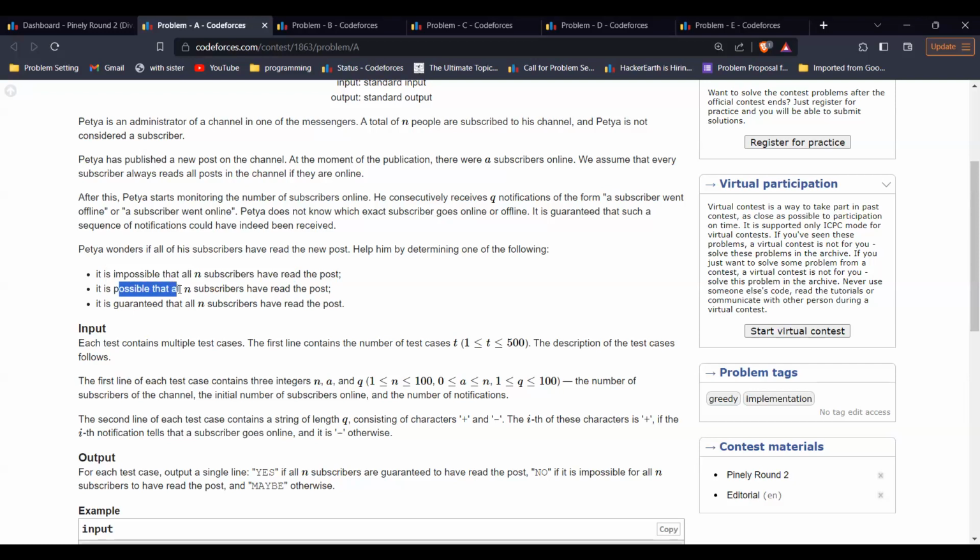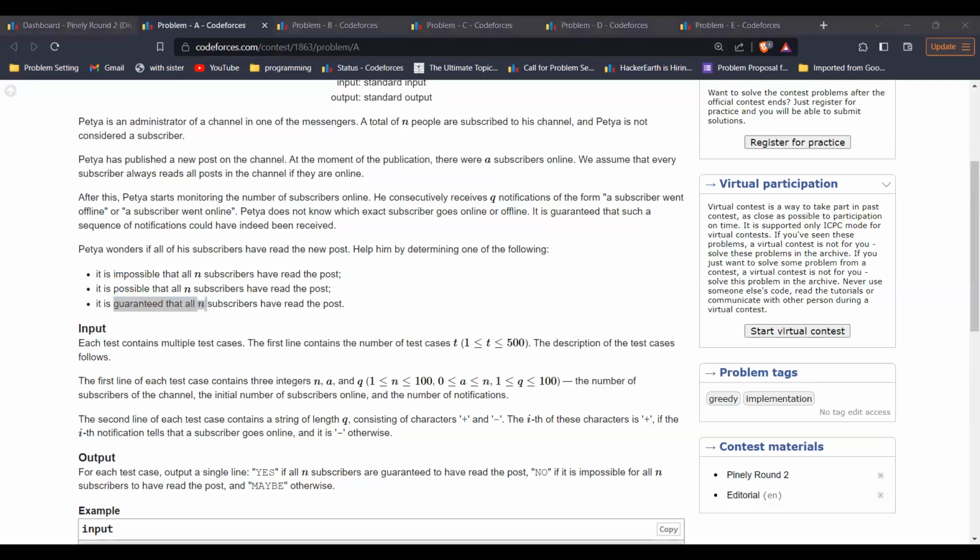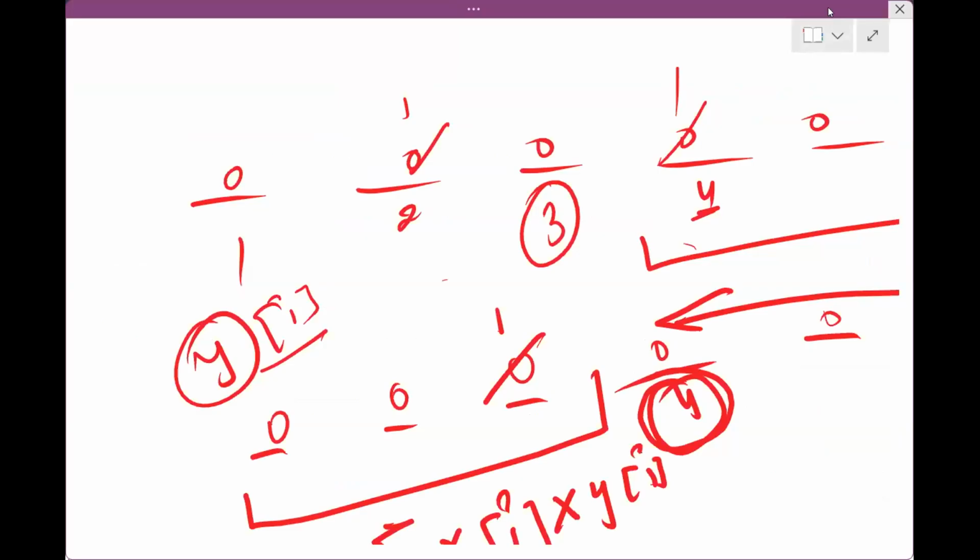Is it impossible that all the n subscribers have read the post? Is it possible that all the n subscribers have read the post? Or is it guaranteed that all the subscribers have read the post? So this is an easy problem. Let me see. In order to solve this problem,